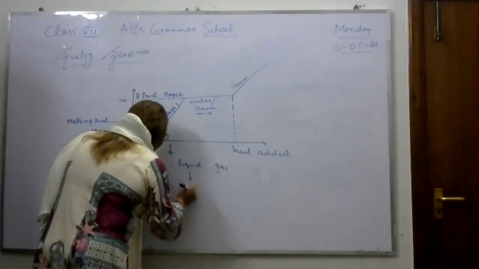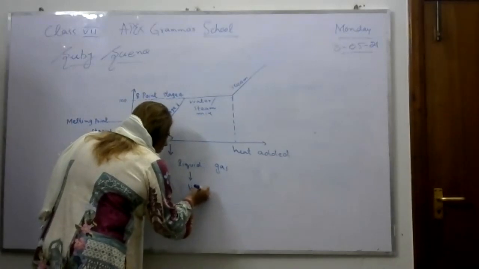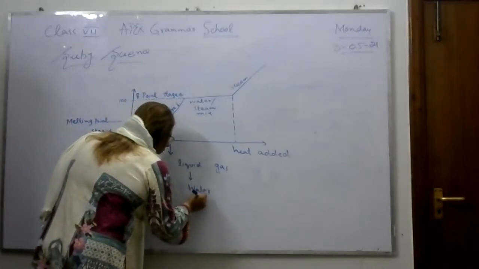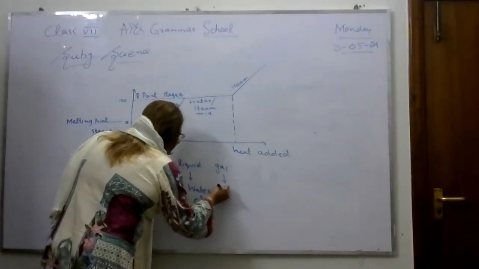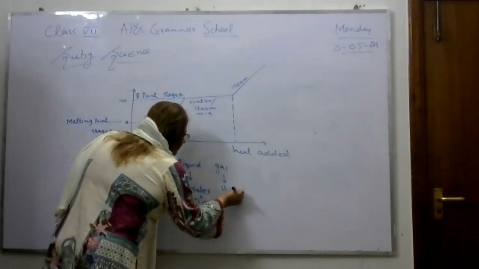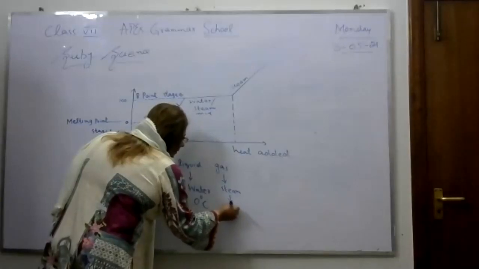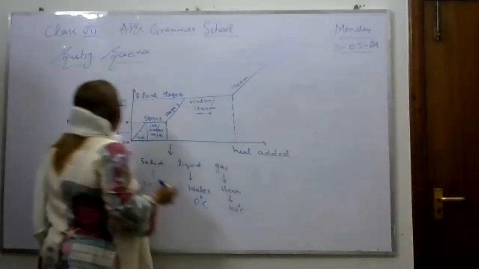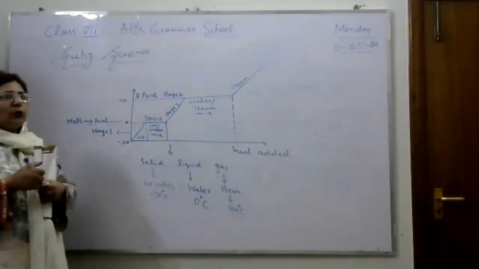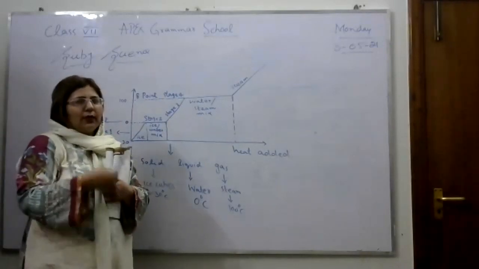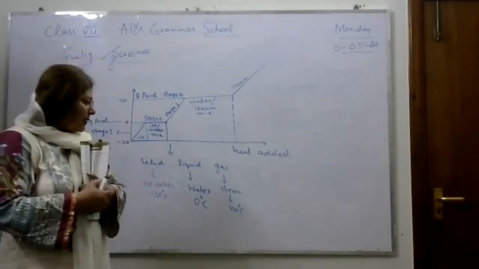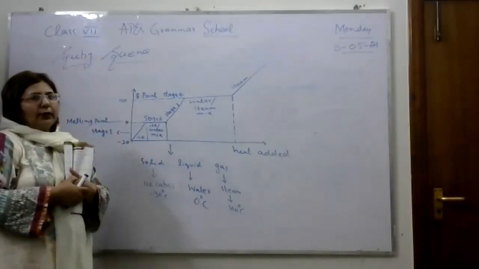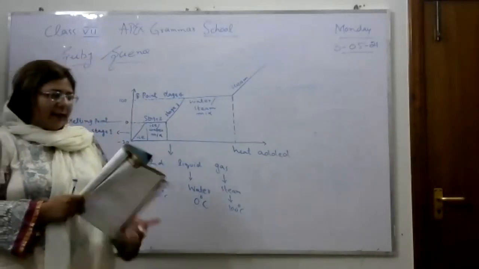Liquid, that is water, at 0 degrees centigrade. And there is steam at 100 degrees centigrade. So these are the 3 states of matter in which we can observe the different stages of evaporation, condensation, and melting point. So now your chapter has ended.